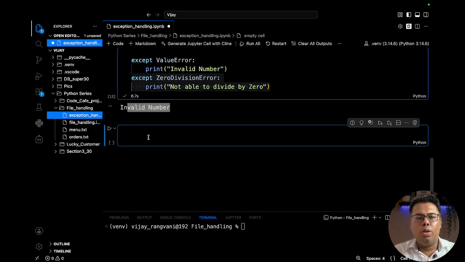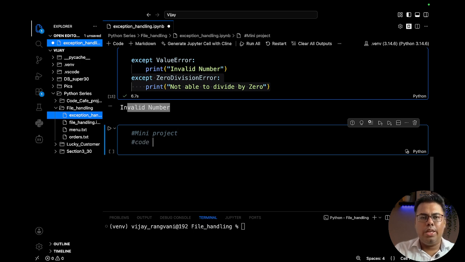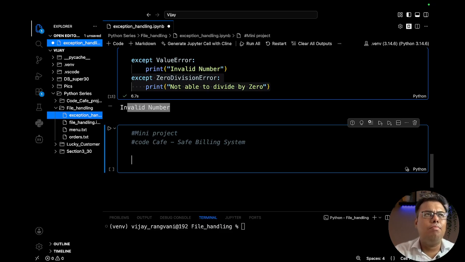Now we will move on to a mini project. What we can do for the Code Cafe today is have a safe billing system, which we discussed at the beginning. Let's say we are asking a customer to enter the bill amount, and they enter the item name or something like that. It can lead to an error and crash the program, but as we know exception handling now, we can build a safe billing system.